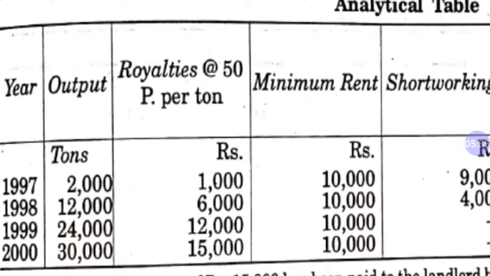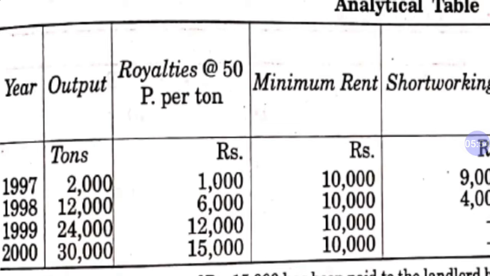So let's check 1998. In 1998, your royalty is 6,000 while minimum rent is 10,000. So in 1998, we have 4,000 short working. So there is no question of recoupment of the short working of the previous year.